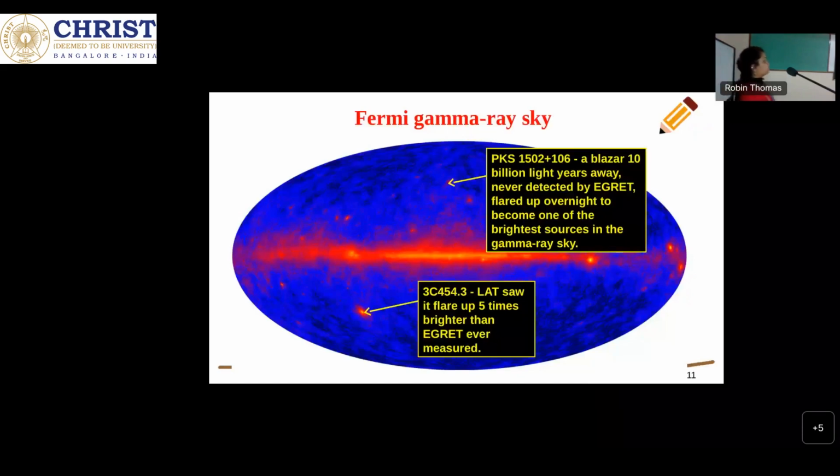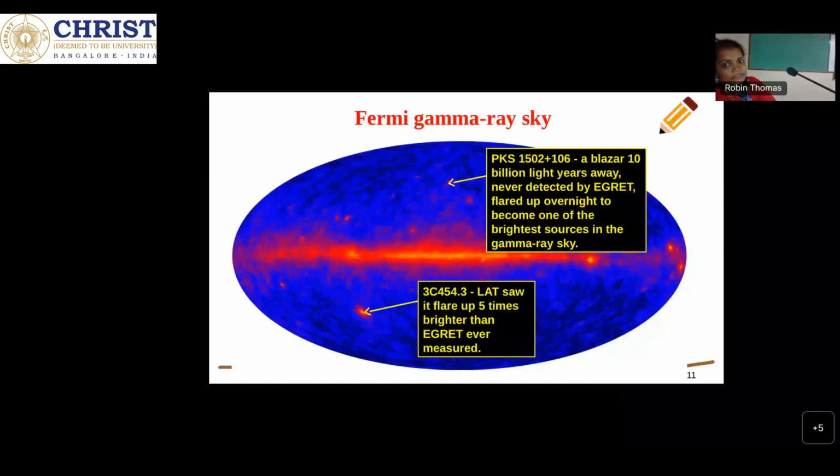Whereas in BL Lac objects, we don't observe emission lines, or they are too weak, and the equivalent width of these lines is less than 5 angstrom. So these are two examples: this is the FSRQ source 3C 273 with its optical spectrum, and this is the BL Lac source PG 1553, where its optical spectrum is shown.